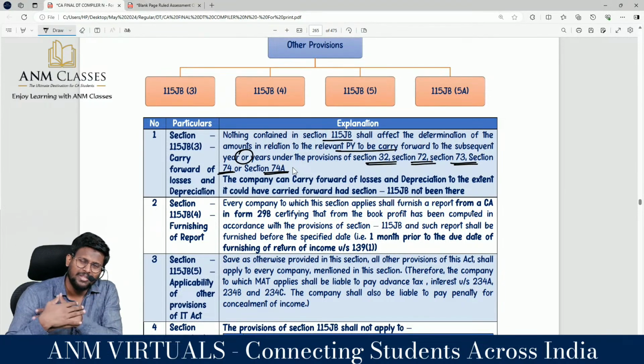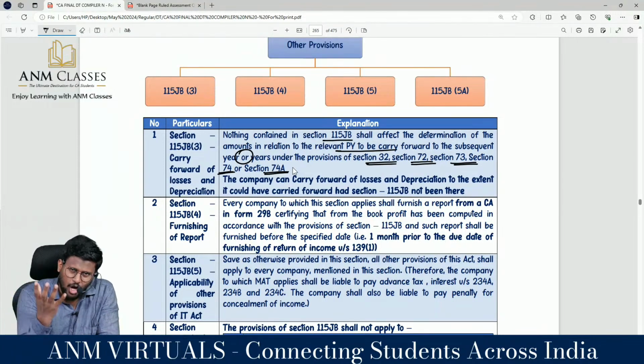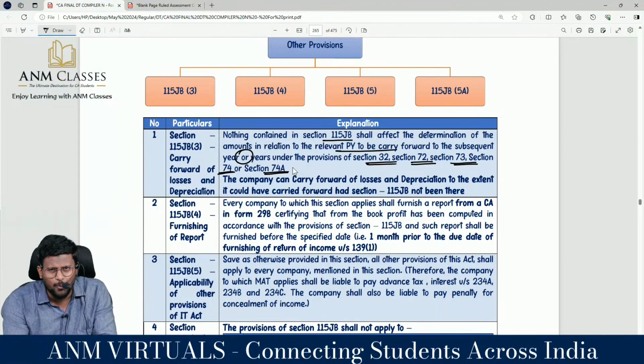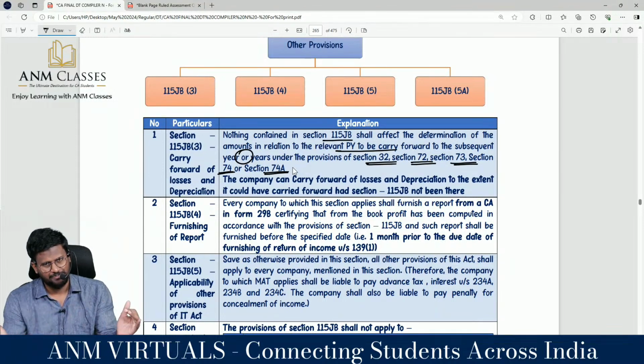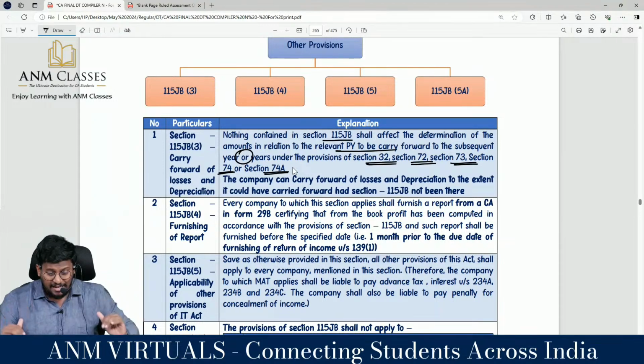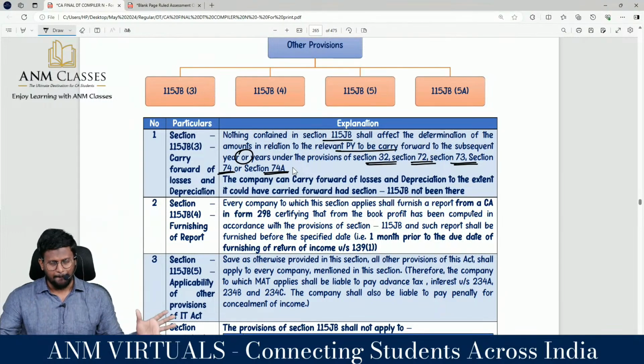But you may argue to me that carry forward of loss has been determined in accordance with the normal provisions of the Act. The loss carry forward has nothing to do with MAT. My dear lovable students, MAT is, if the tax calculated as per the normal provisions is less than the tax calculated as per the MAT route, then the book profit will be deemed to be the total income, and tax payable shall be the MAT payable.